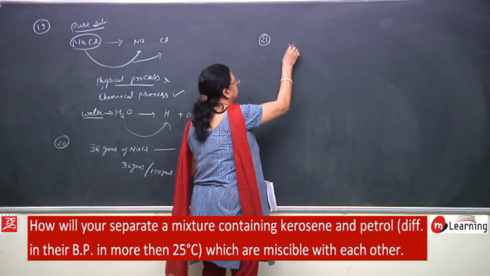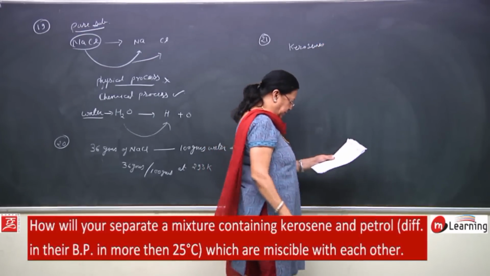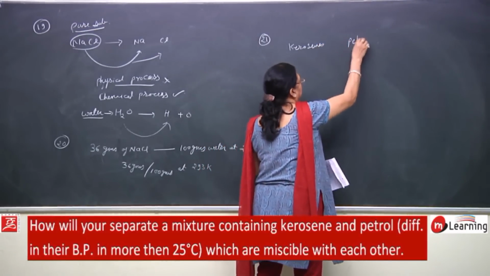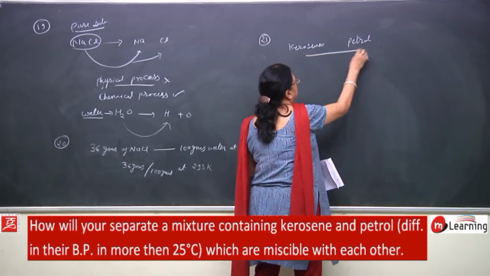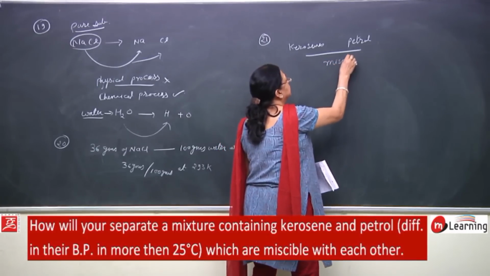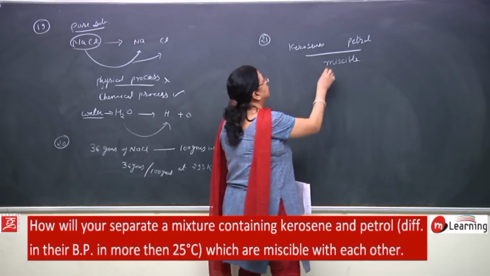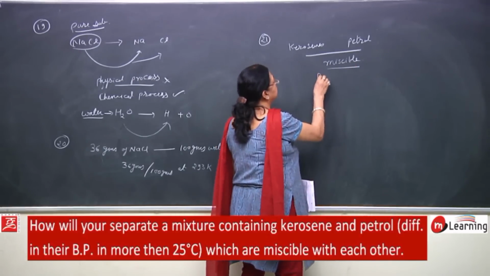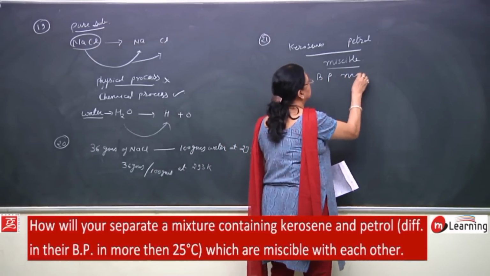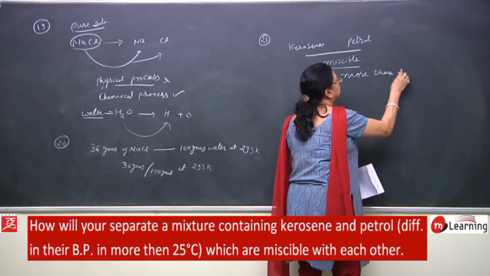You are given two liquids, one is kerosene and one is petrol, and we know that both of them are miscible. Miscible means they mix with each other, and their difference in boiling point is more than 25 degrees.